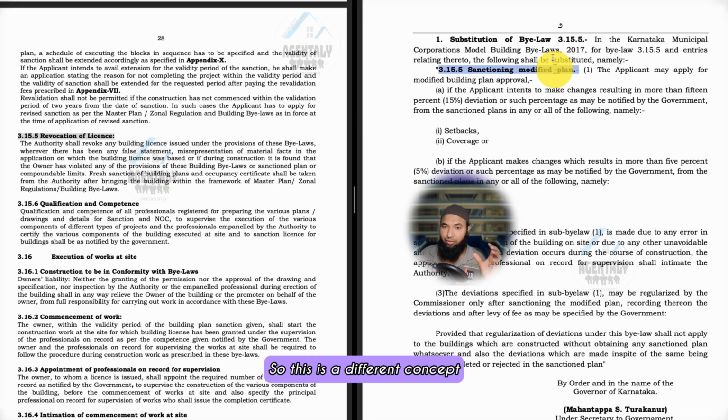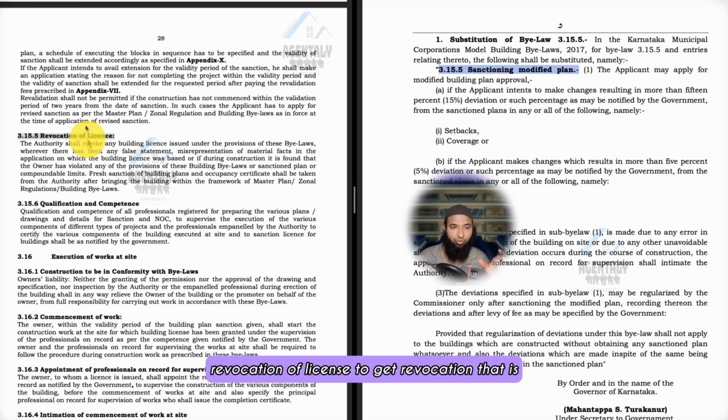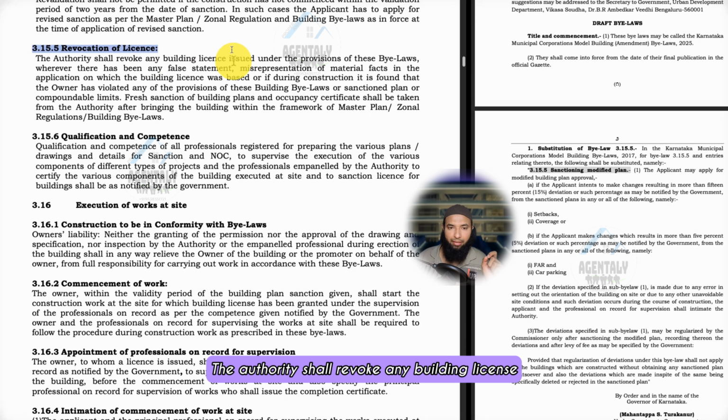So this is a different concept which is going to be introduced instead of revocation of license. To get revocation, what was the revocation? Let us read once so that we'll get a clear idea. The authority shall revoke any building license issued under provision of these bylaws.